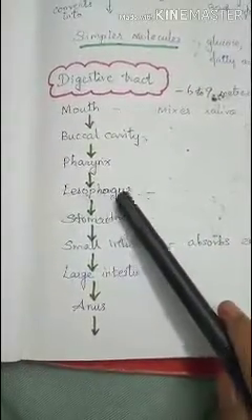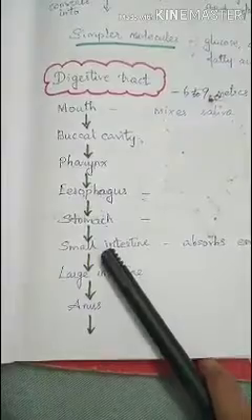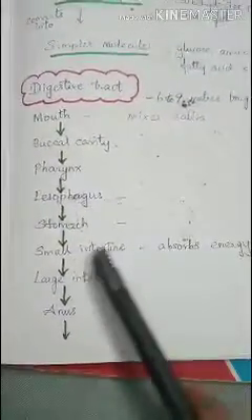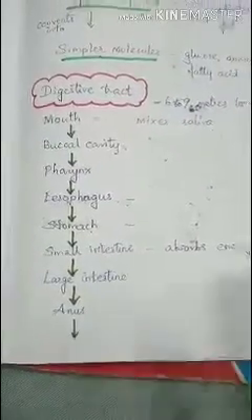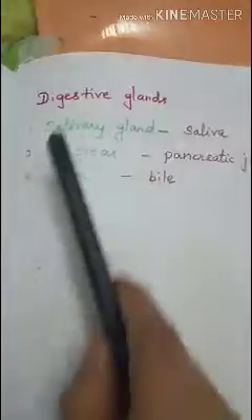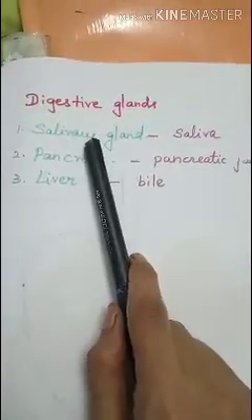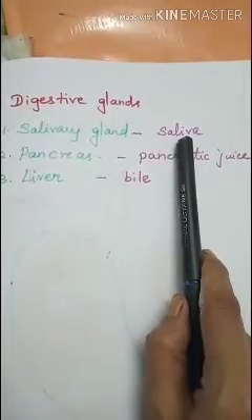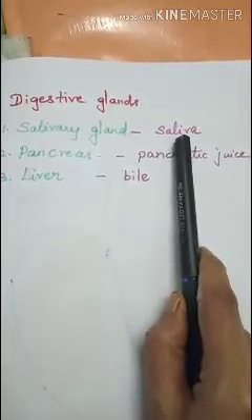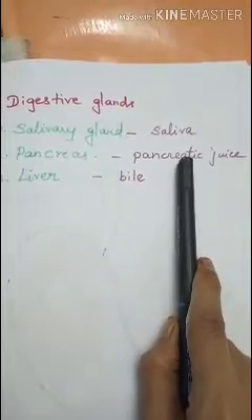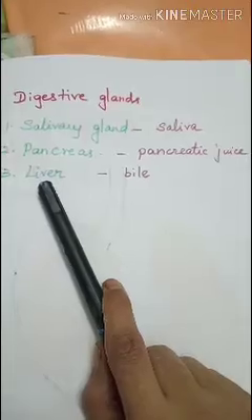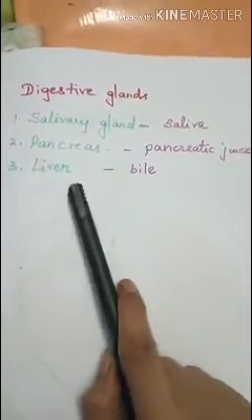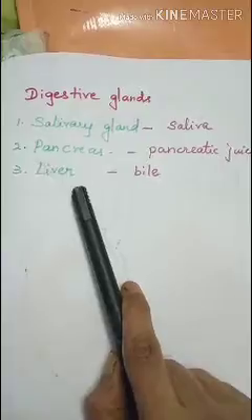pharynx, esophagus, that is the food pipe, and then the stomach, small intestine, where the nutrients are absorbed from the food, and large intestine, anus, where it comes out of the body. And the next part is the digestive glands. In this we have the salivary gland, where saliva is secreted and mixes with the food in the mouth, and the pancreas secretes pancreatic juice, which is then mixed with the food in the stomach. And the liver also secretes bile juice, which is also mixed with the food and helps in digestion.